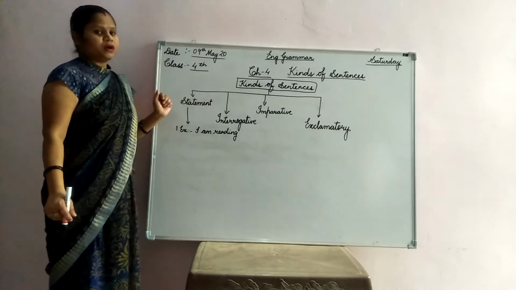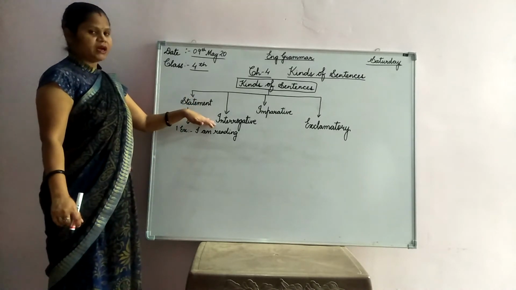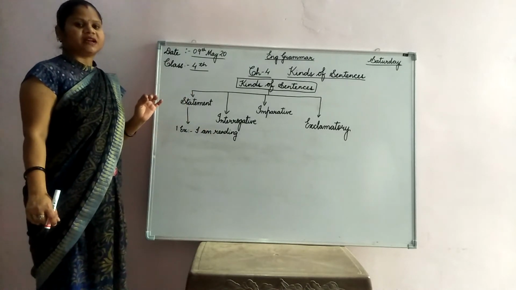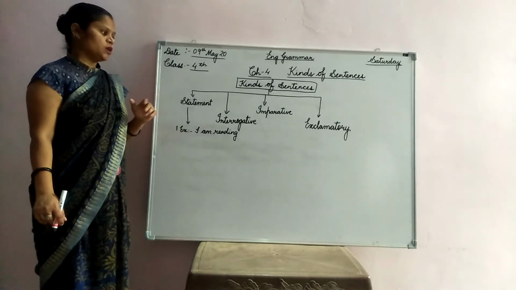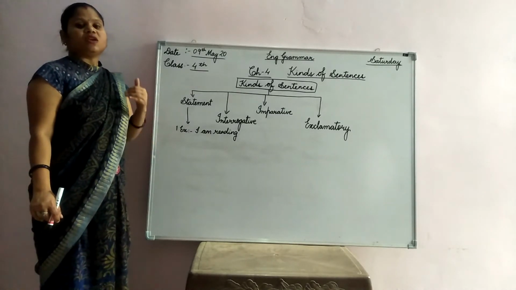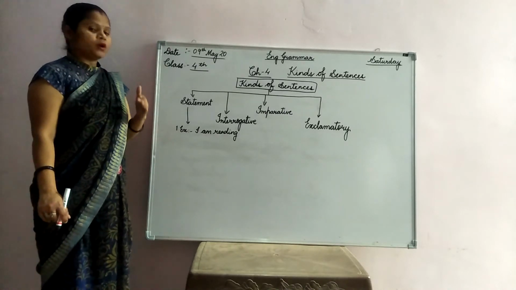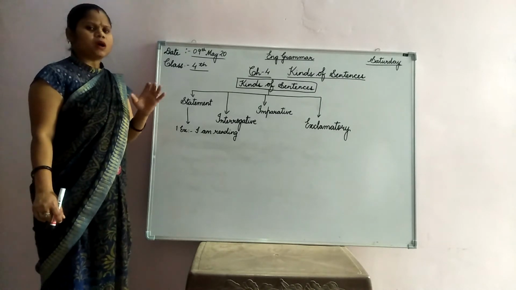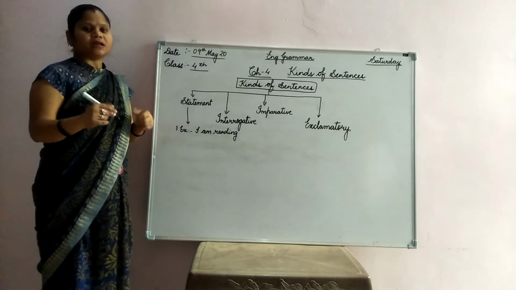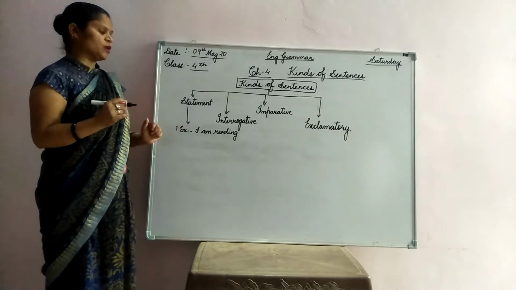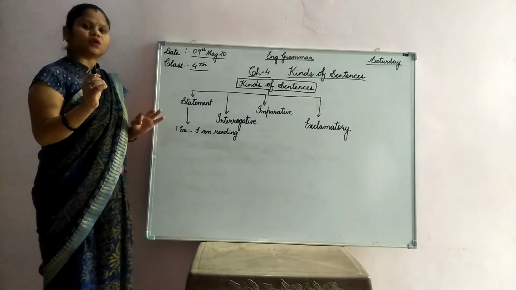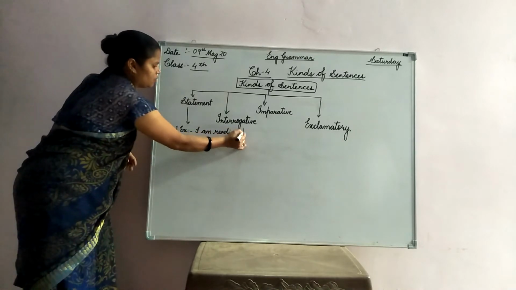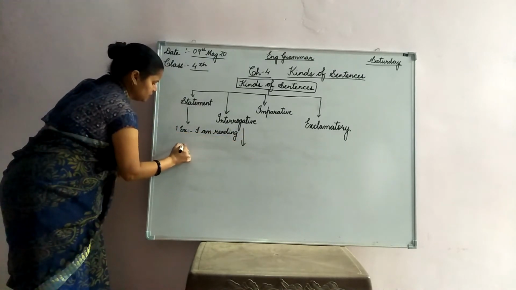Okay. Now, second, we come to the interrogative sentence. What is an interrogative sentence? An interrogative sentence is a sentence in which we interrogate somebody, we ask somebody what are you doing, what do you want to do, where are you going, whatever you want to ask, you want to know the answer. That is called an interrogative sentence, or we can also call it a question.